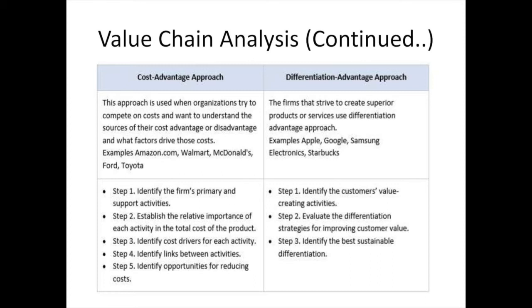Then there are five steps which are followed in applying this approach. The first step is identify the firm's primary and support activities. As discussed earlier, all the activities starting from sourcing, receiving, and storing raw material to processing, marketing, selling, and after sales activities are clearly identified and separated from each other. And the second step is establish the relative importance of each activity in the total cost of the product.